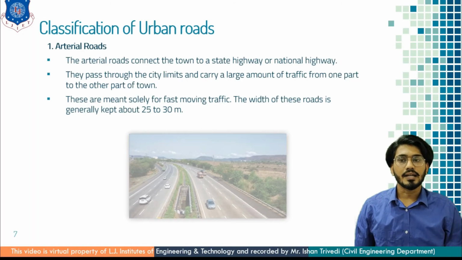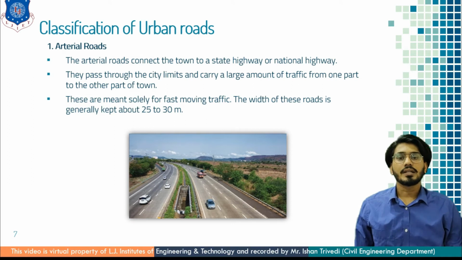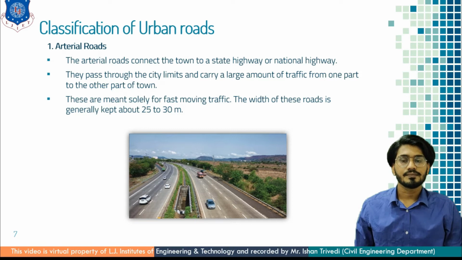First is the arterial road. The arterial road connects the town to a state highway or a national highway. These roads pass through the city, through the city limits, and carry a large amount of traffic from one part of the town to the other part of the town.